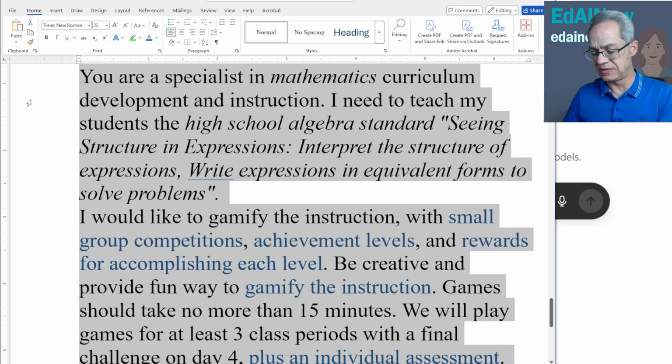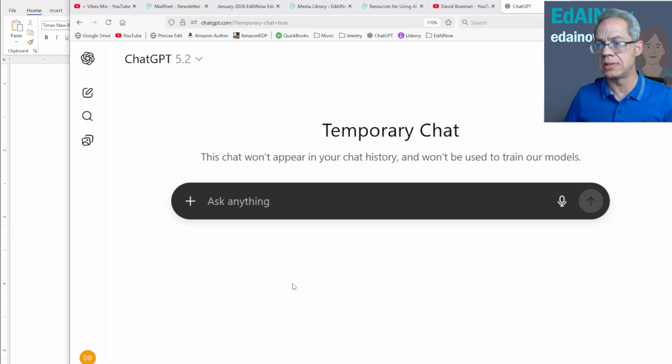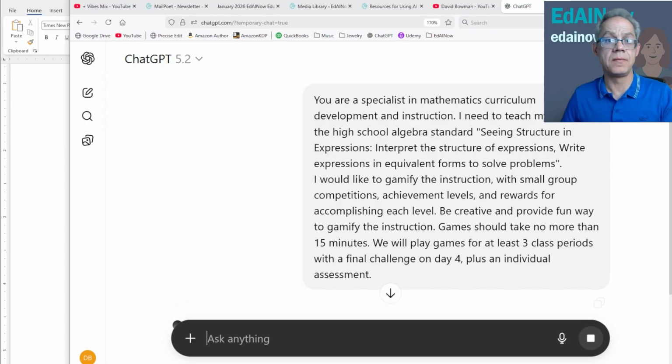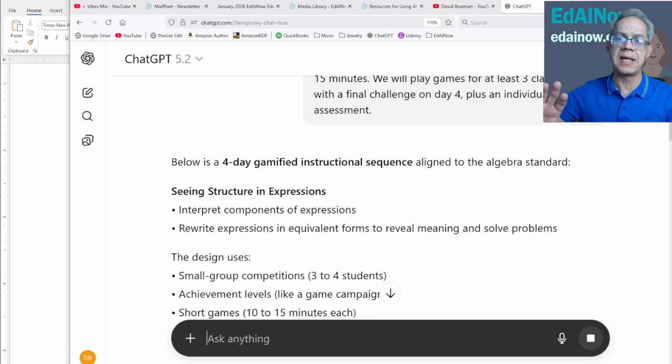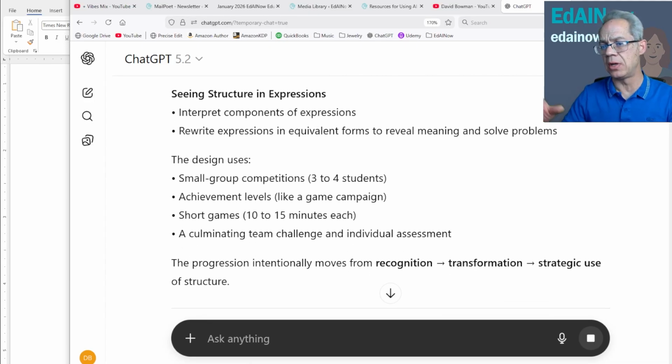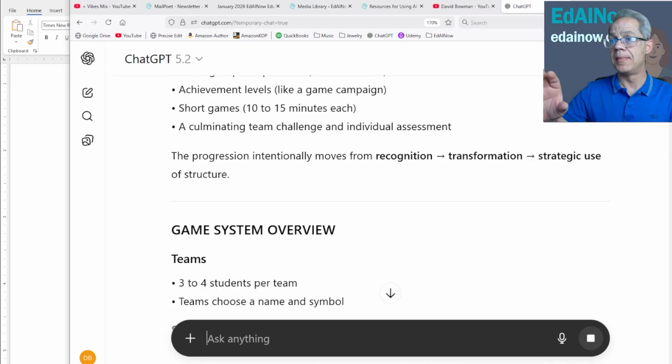And I'll do this very, very quickly just to show you the breadth of the response that the AI gives us and the value of it. Okay, so thinking. Now, what have we got? A 4-day gamified instructional sequence. We've got the design features for all of these, short games, culminating, etc. All right. Progression moving from recognition to transformation to strategic use. So, as the students are going up levels, the challenges become harder, but we're preparing them for those harder challenges by the previous experiences.